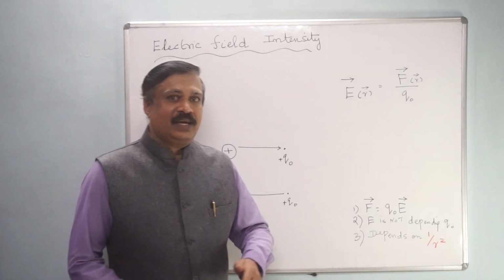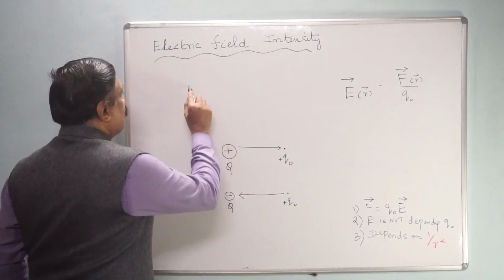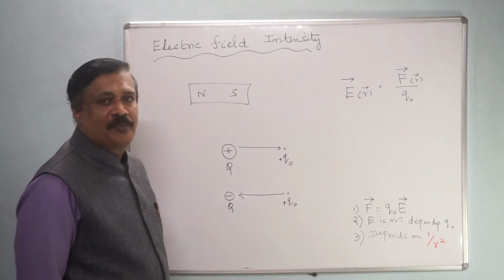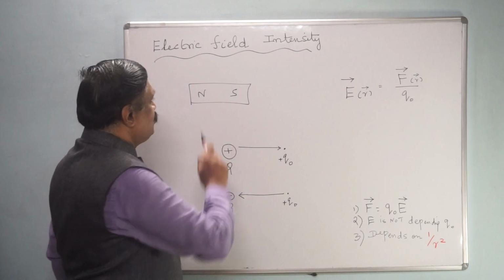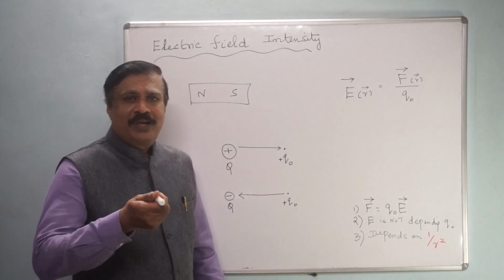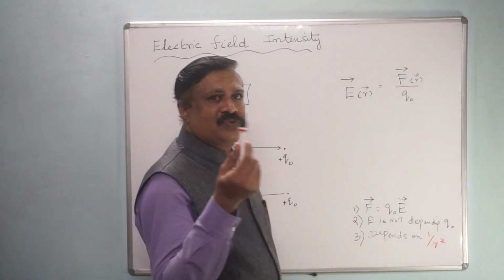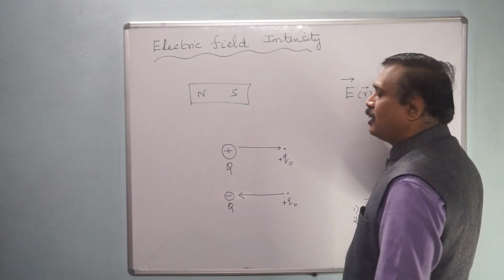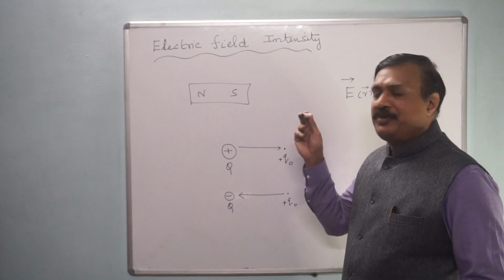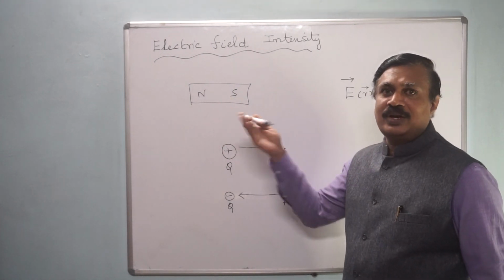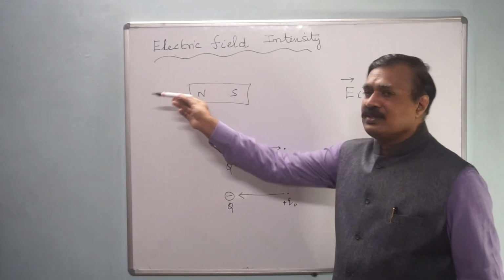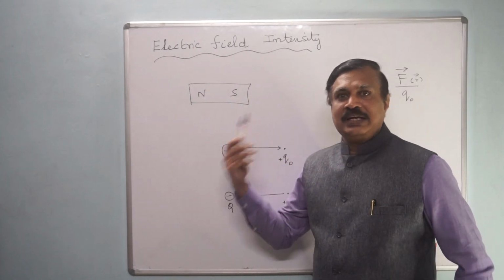Just like a magnet is there, North Pole, South Pole. Now you are bringing some plastic material, and you cannot identify whether there is a magnet or not. You cannot feel any attraction or repulsion. You are bringing a plastic material like this, and you cannot feel anything.